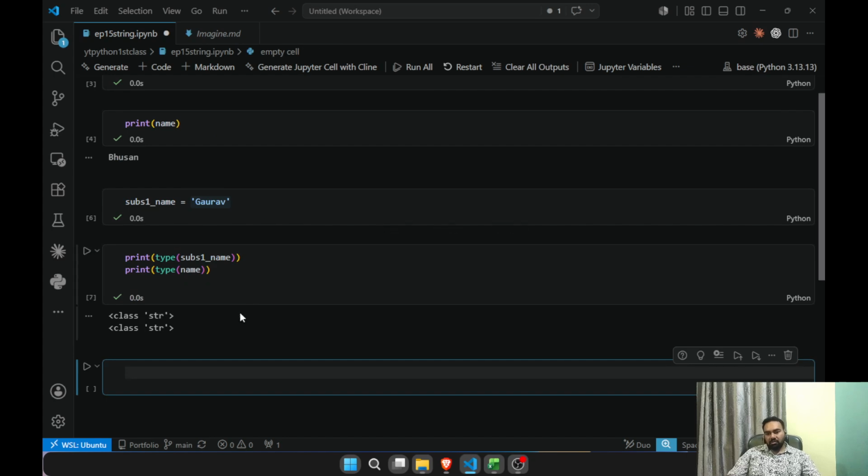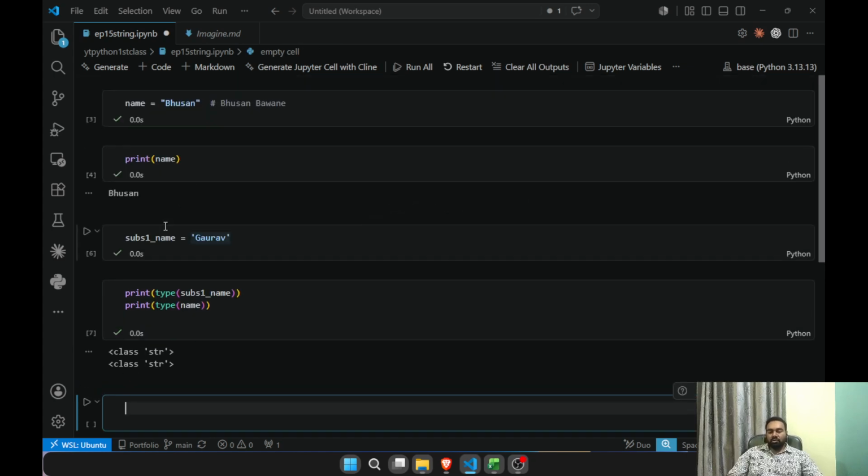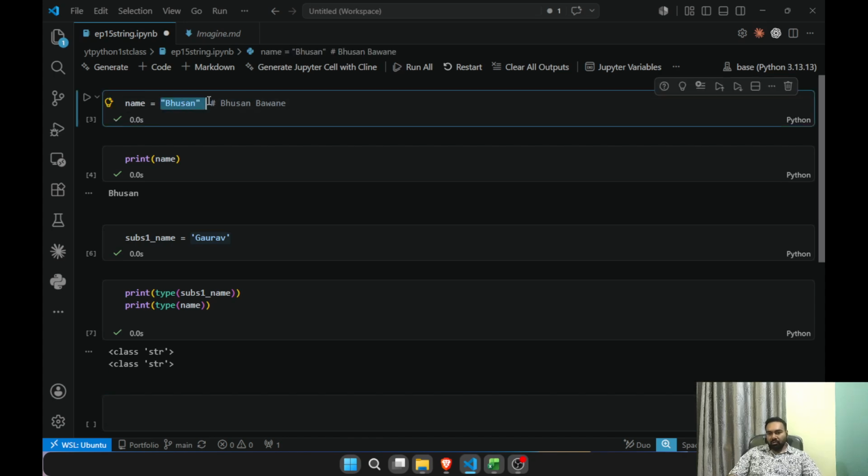So let me see. So both are of a string type. So in this way, inside double quotes we can create a string, or inside single quotes.